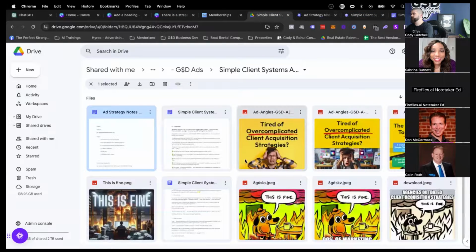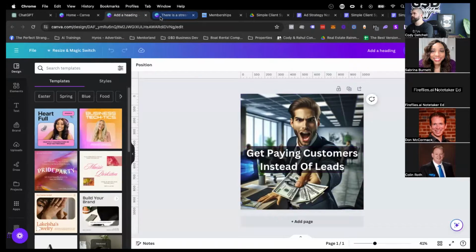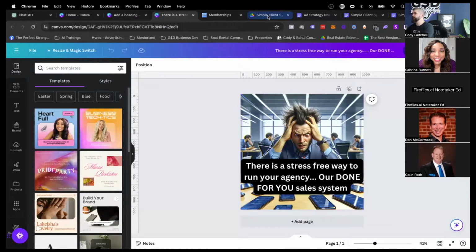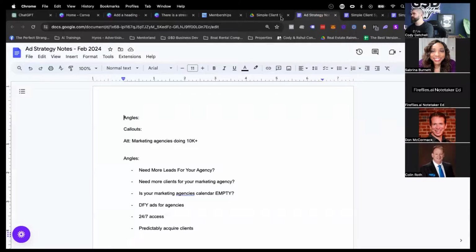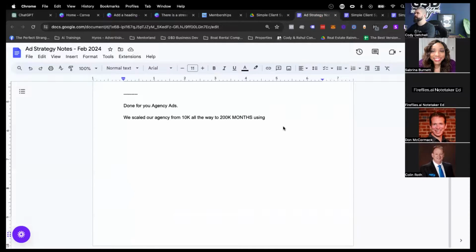And even in this folder right here, you can see this one we built using AI, this one we built using AI, this one you built using AI. And it's getting better and better and better, especially for the images lately. But on this strategy document right here, I'm just going to talk a little bit about a couple of things. One, what is the primary version of our method of doing ads?